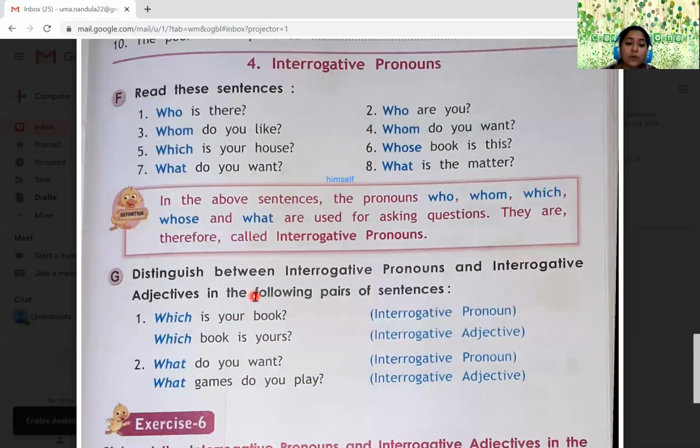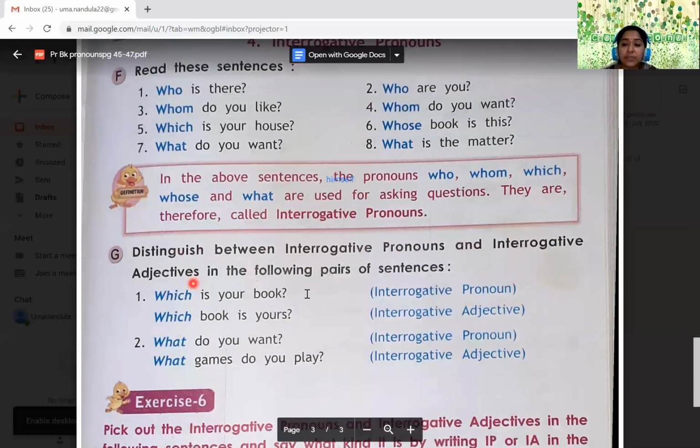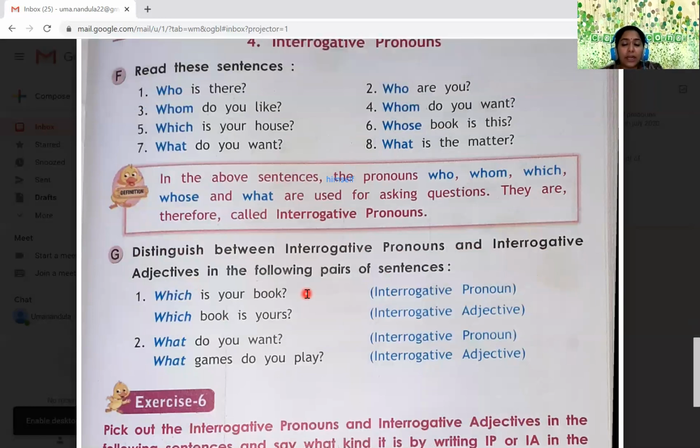So what is the distinction between interrogative pronouns and interrogative adjectives? Distinguish means show the difference, as I discussed with you previously. What is the difference? In the interrogative adjective, the word is followed by a noun. Suppose, which pen is yours? Which pen? What is the noun here? Pen. So which is followed by a noun. It's an interrogative adjective.